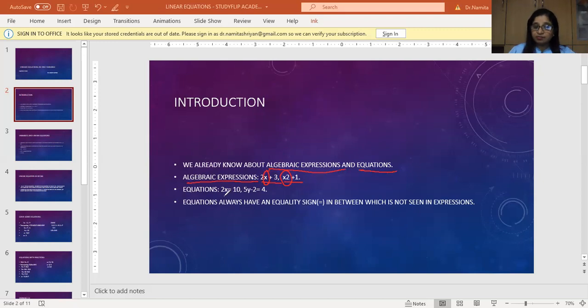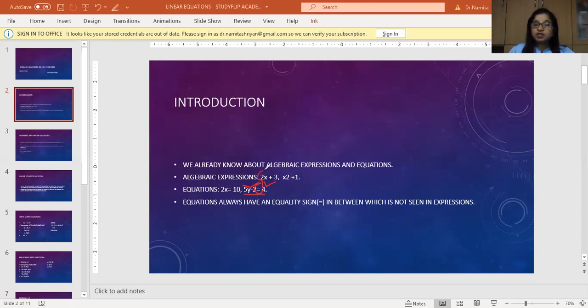Now let us see the next example. 2x equals 10. Here you can see there is a variable x as well as an equal to sign in between. Another example, 5y minus 2 equals 4. This is a typical example of an equation, where there is an equal to sign in between, with some expressions on the left-hand side and some numbers on the right-hand side.